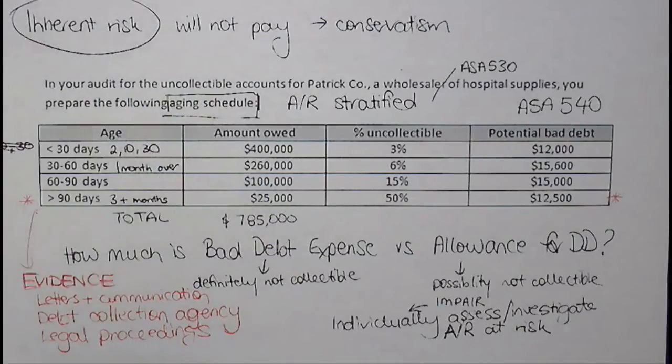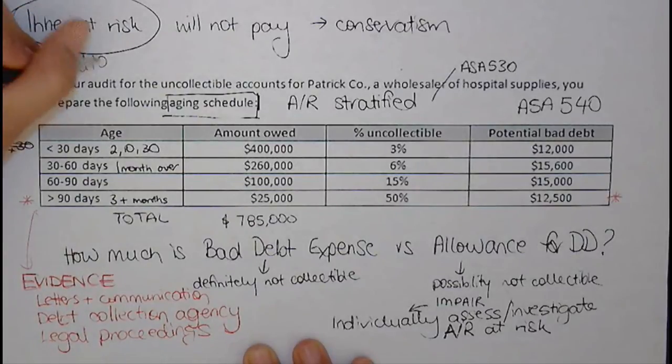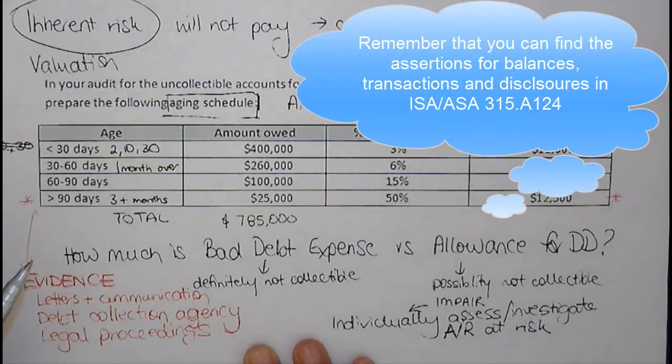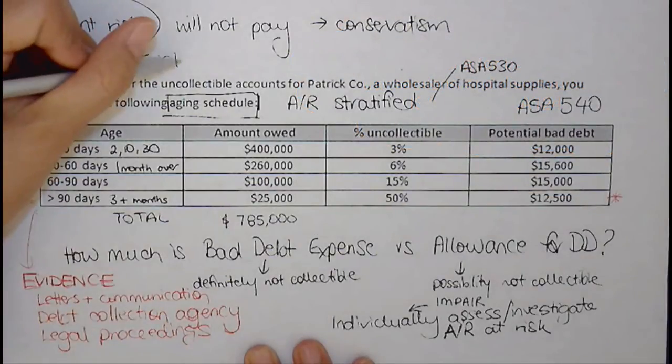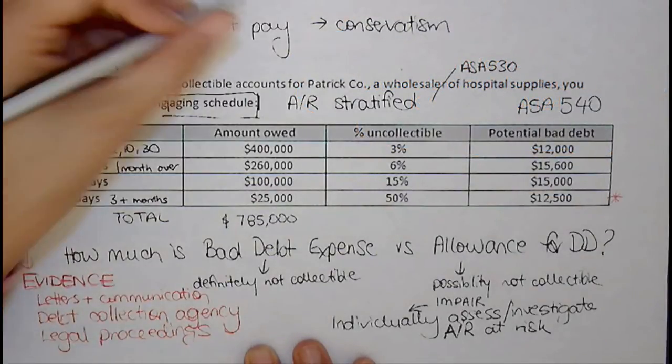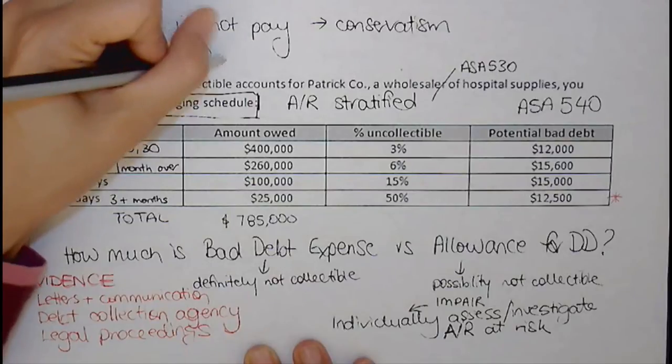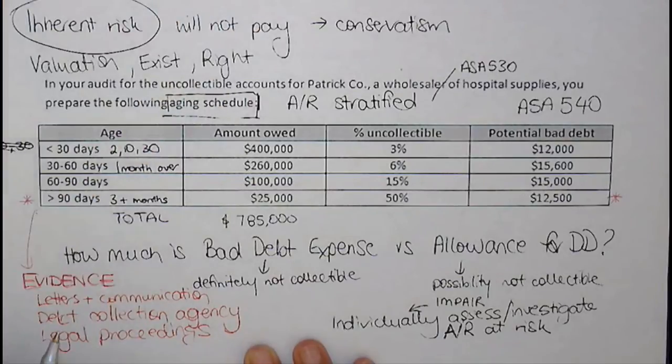Now, of course, all of this evidence is relating to the balance of accounts receivable. So remember, we're looking at our assertion of valuation. All right, so impairment is all about valuation. Obviously, I'd need to also make sure that I've checked that these customers really do exist, which is our existence assertion, and that I have a right to recognize the accounts receivable.